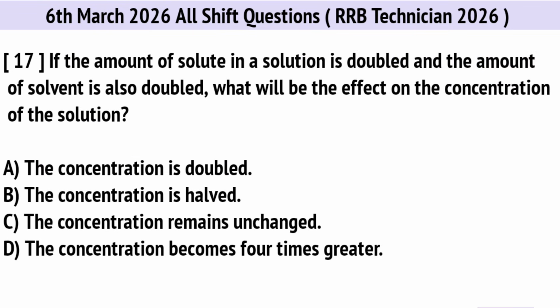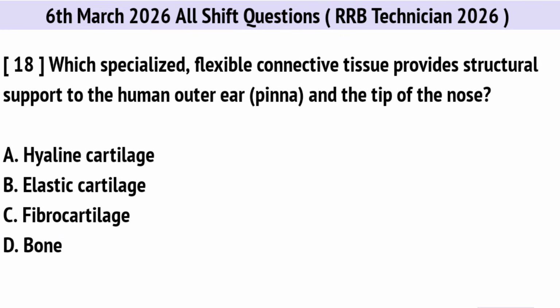If the amount of solute in a solution is doubled and the amount of solvent is also doubled, what will be the effect on the concentration of the solution? Correct option is C. The concentration remains unchanged. Which specialized, flexible connective tissue provides structural support to the human outer ear and the tip of the nose? Right option is B. Elastic cartilage.